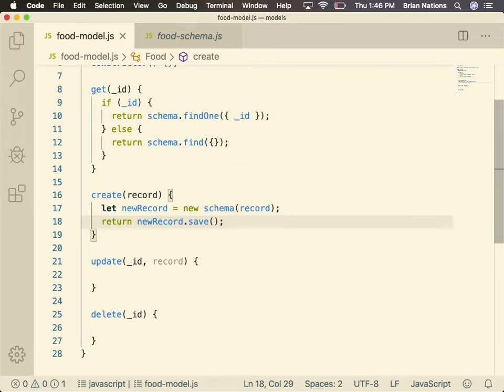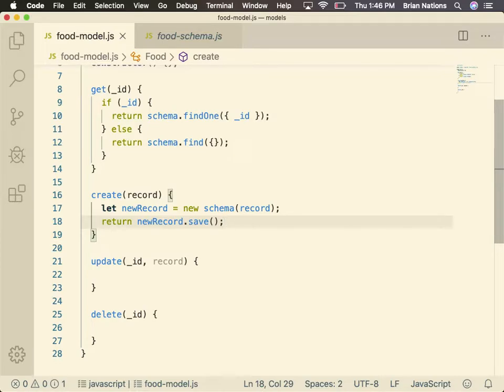Yep, that's exactly right. So normally what you want to do is check to see that it was saved. If we chain dot then, we can actually get the data right back from it. The thing that we saved, we'll actually get the thing right back, but this time it actually has an ID property attached to it.